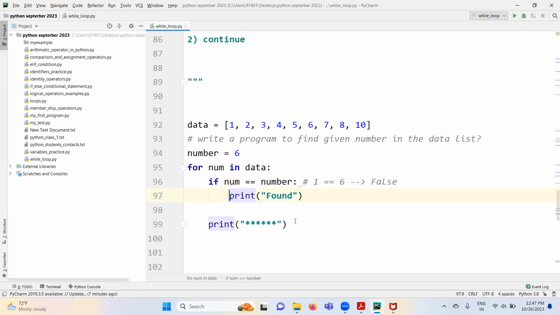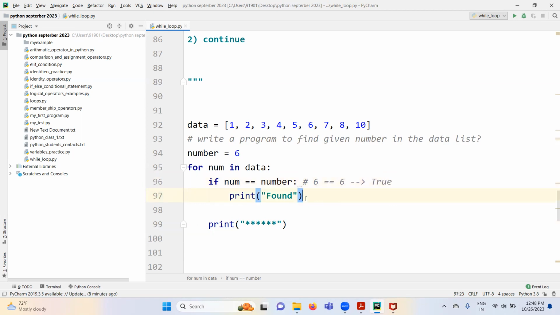And after that, it will print this statement. Star will come. Again, it will go and pick the next value, 2. Now num value is 2. 2 equal to 6? Still it is false only. It will print this statement and go and pick the next value. Now num value is 3. 3 equal to 6? False. So it will go here, print this statement, get the new value. Now num value is 4. Still false. Num value is 5. Still false. When num value is 6, 6 equal to 6, it's true now, right?